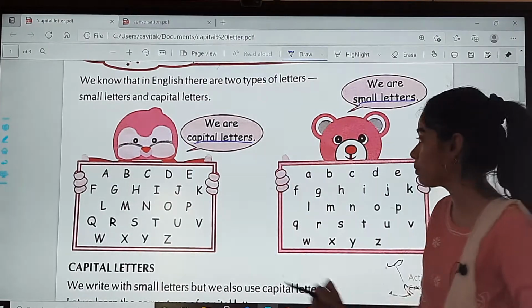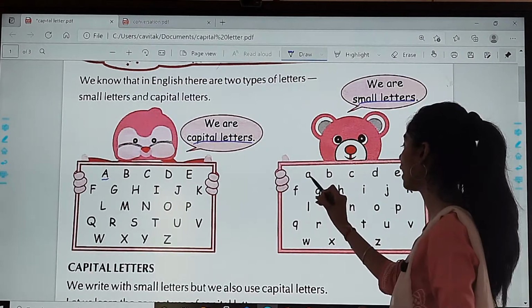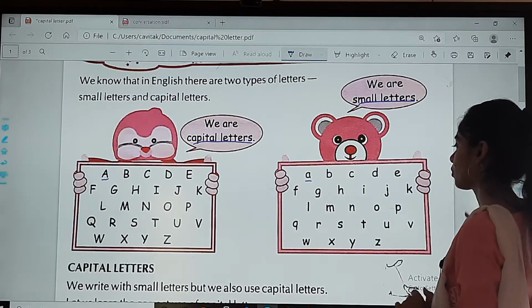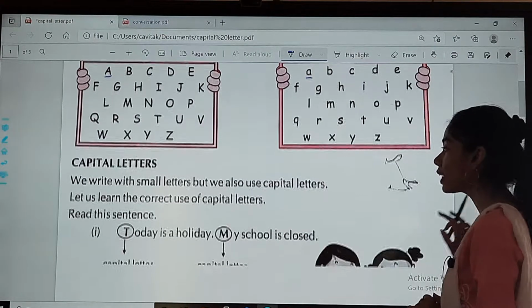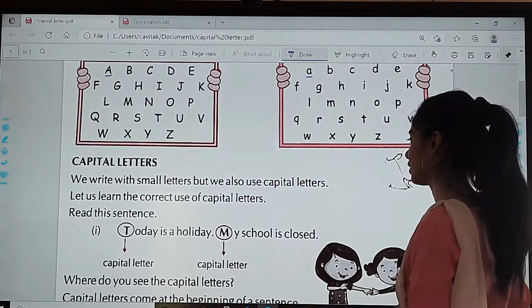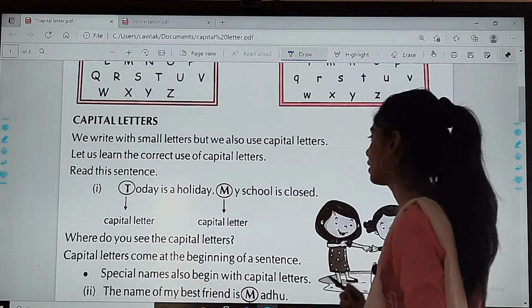Okay, हम capital में लिखते हैं, so हमारा capital का A ऐसा होता है, and if we write in small, then this is how it looks, right? So we write with small letters, but we also use capital letters. Now let us learn the correct use of capital letters.